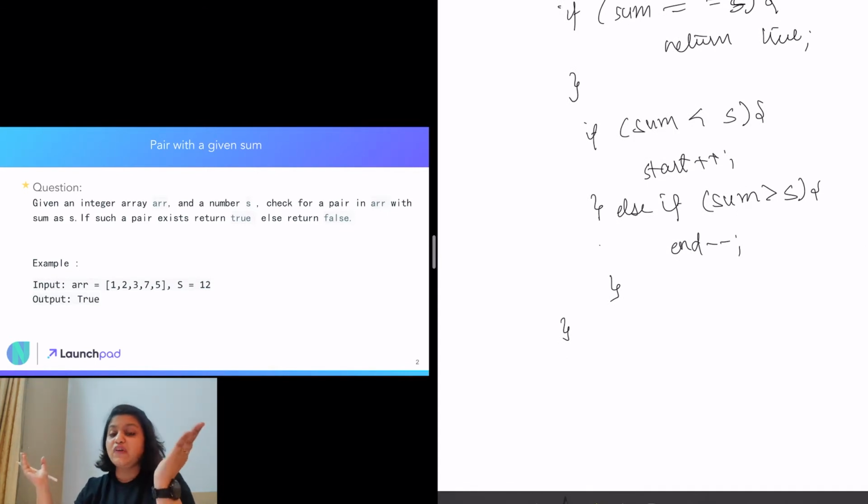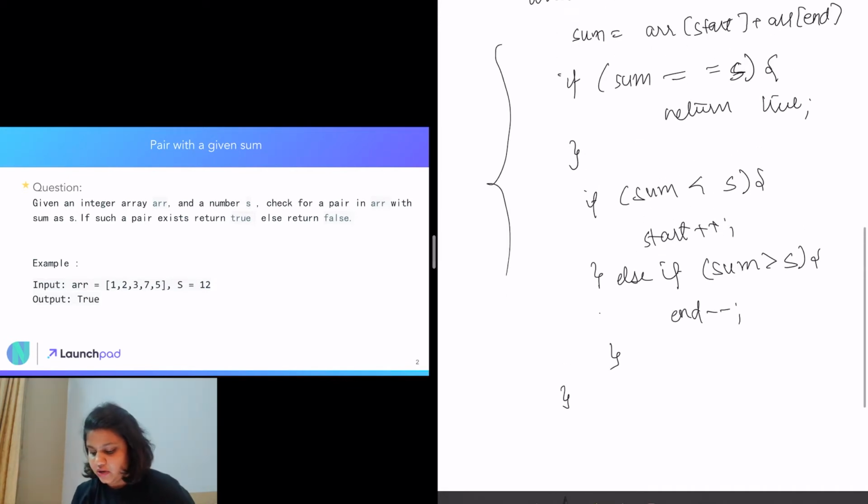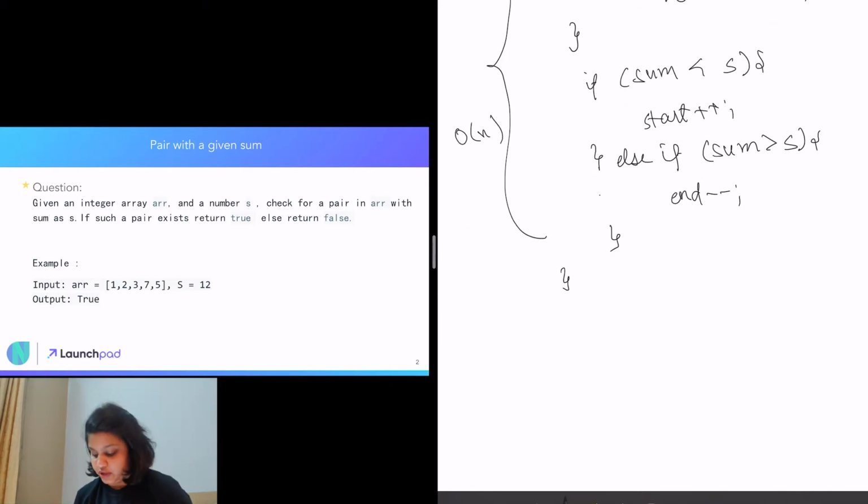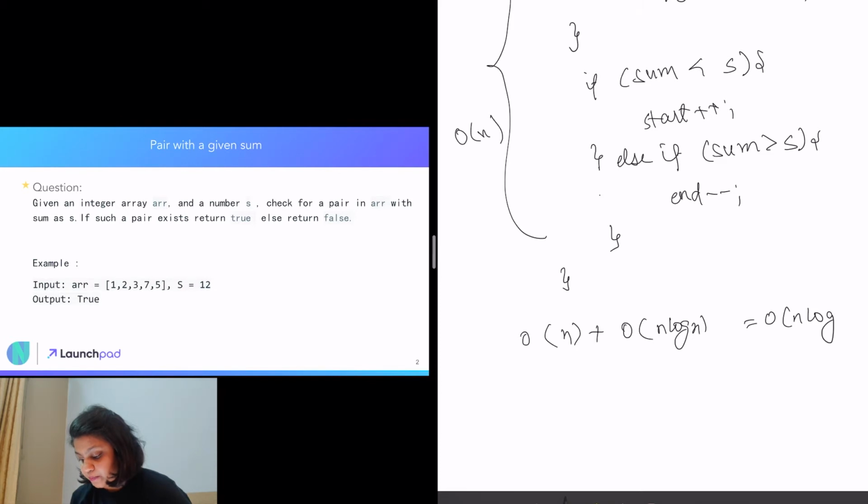Now, as you can see, start and end can never overlap. They move in linear time, and the maximum that can happen is that start goes till the end, where start is less than end. So it is a linear traversal. This algorithm is order of n, but we used sorting for this, so our time complexity will be order of n plus order of n log n, which equals order of n log n. So we can do this problem in order of n log n using this approach.